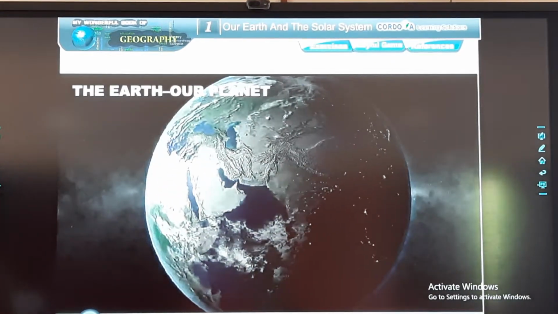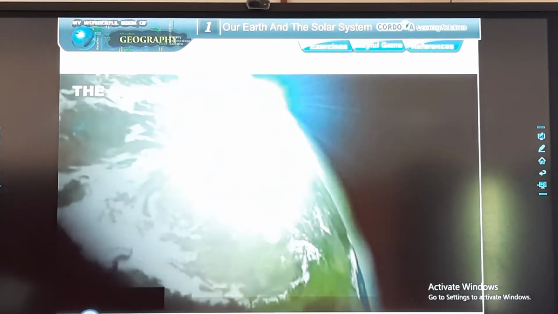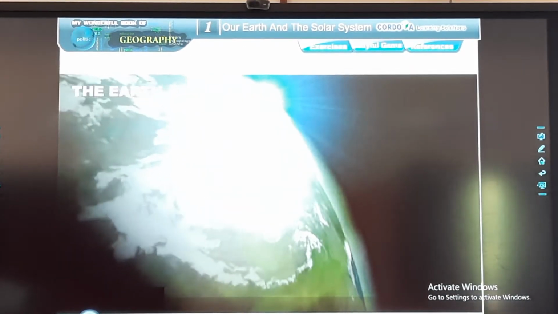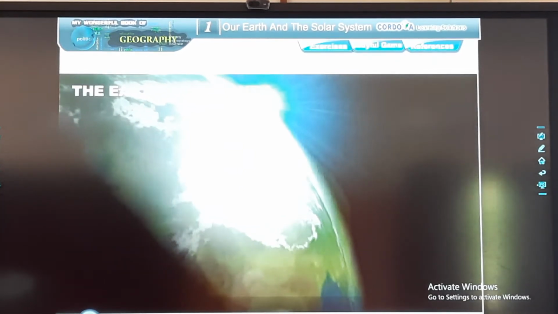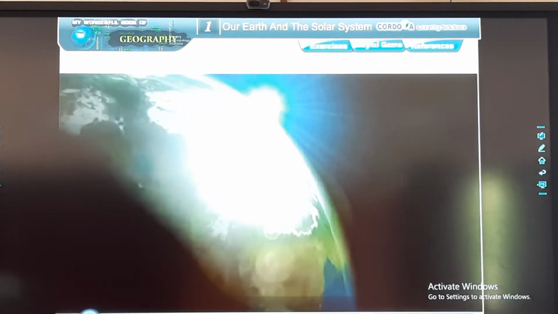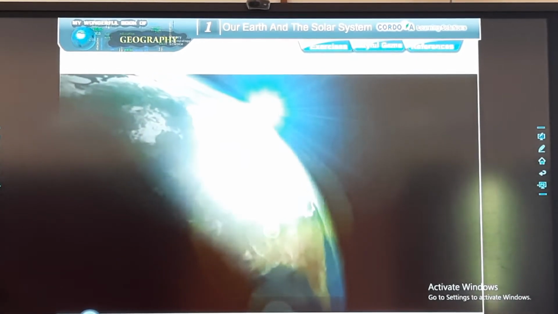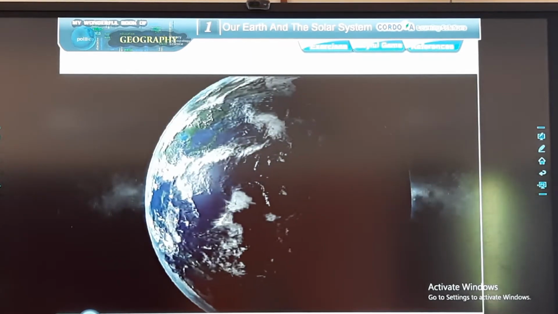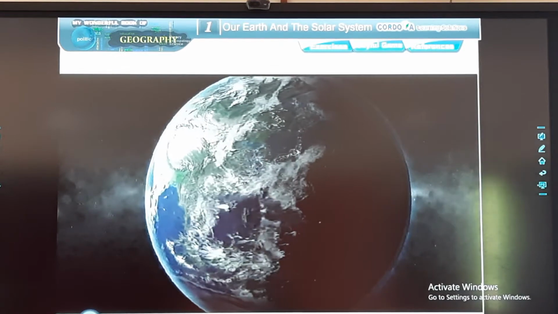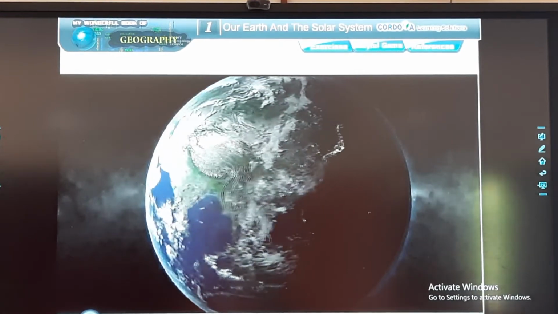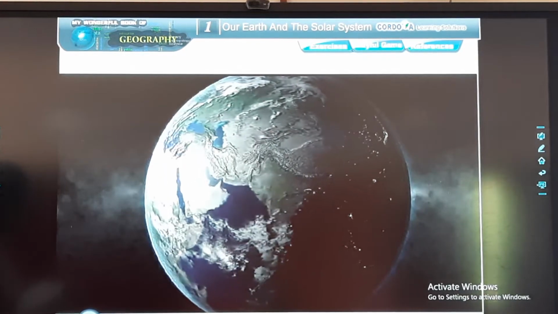When seen from the outer space, the Earth looks blue. It is due to the presence of water on its surface. Therefore, the Earth is also known as the watery planet or blue planet. Another unique feature is that due to the temperature which the Earth experiences, water is available in three forms: solid, liquid and gas.